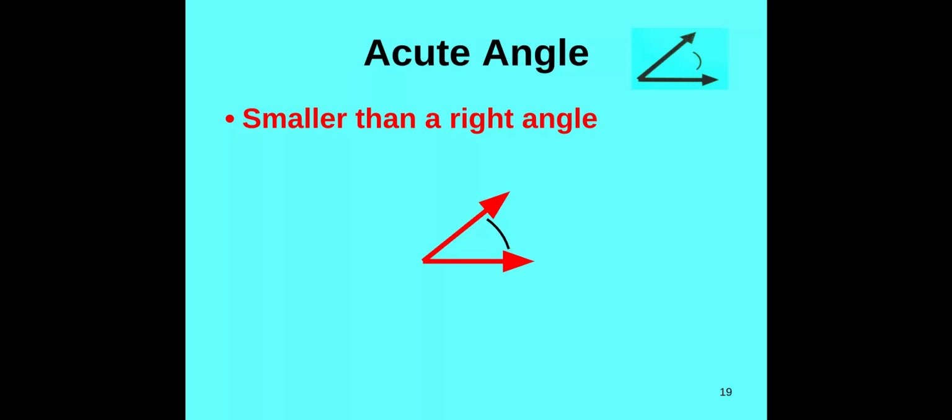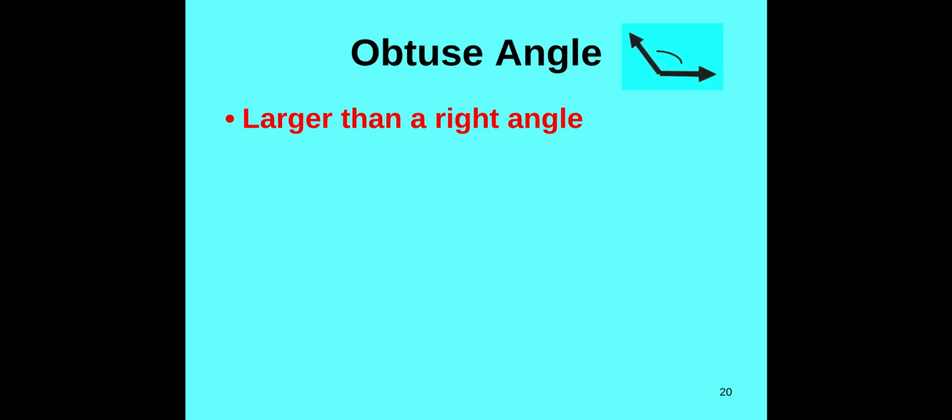Anything smaller than that L-shaped angle is acute. So we have a right angle that's a perfect L. We have an acute angle that's smaller and cute. And then we have the obtuse angle, which is larger and wider.